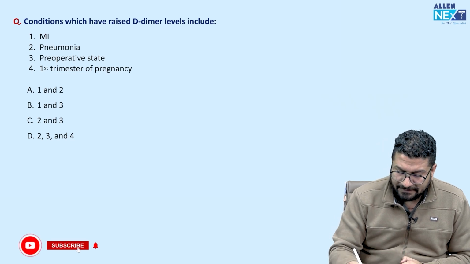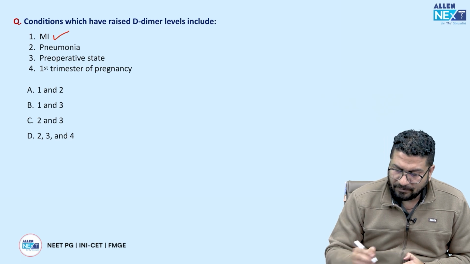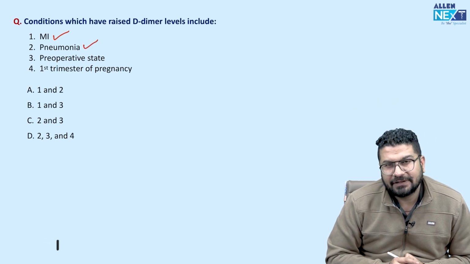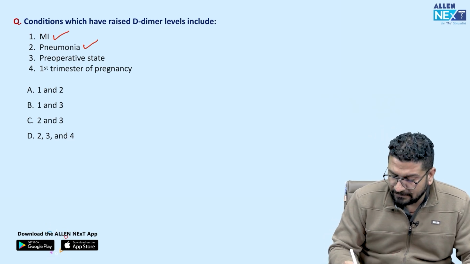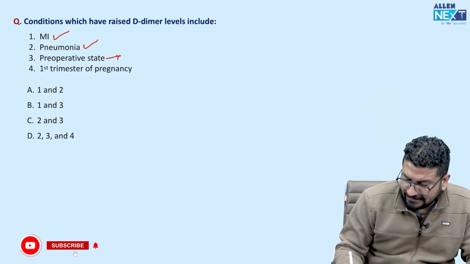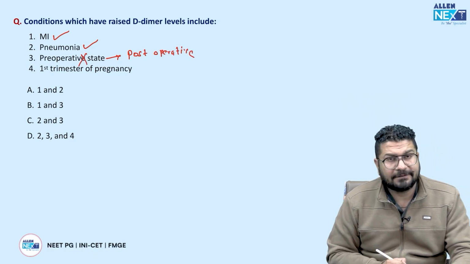Can it increase in MI? Yes. So it can increase in MI. Can it increase in pneumonia? Yes. Pre-operative state D dimer levels are unlikely increased. अगर बड़े होते हैं तो आप ऑपरेशन नहीं करते हो. So mostly you will see they are increased in post-operative, not pre-operative. Post-operative में बढ़ते हैं, so एक option गलत है.